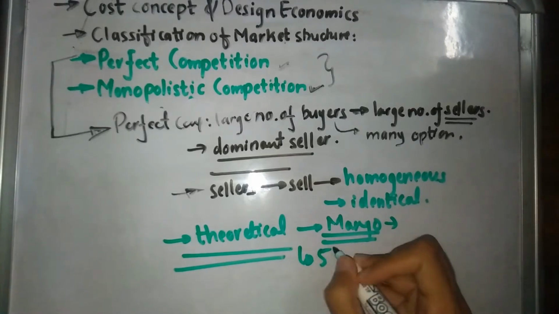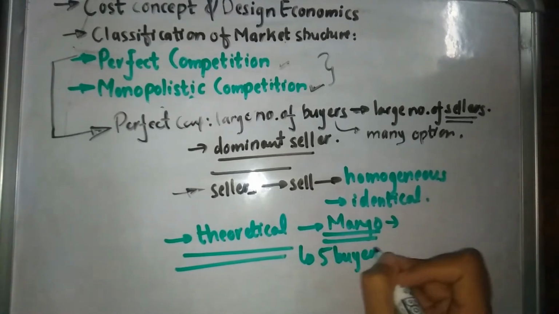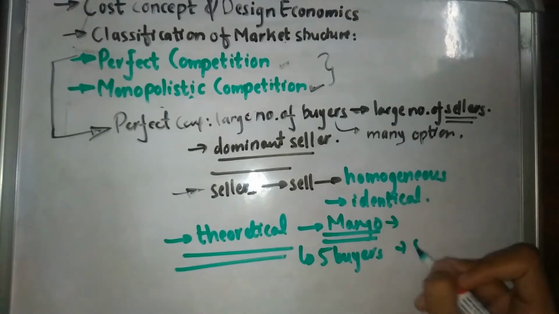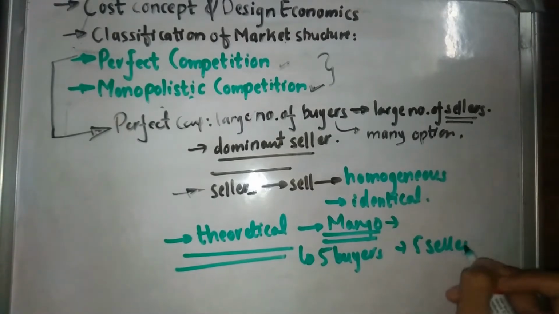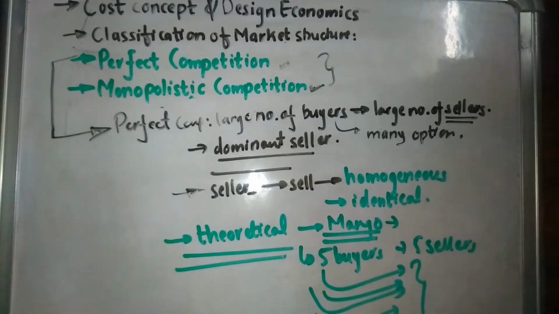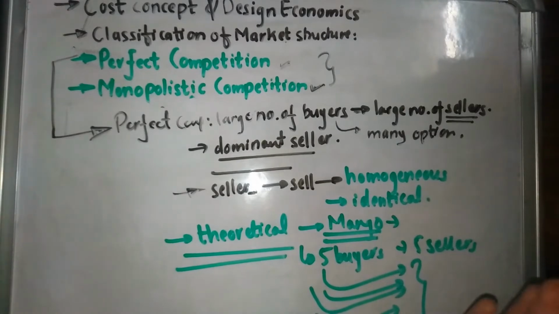Suppose there are five buyers. Let's say this is a large number of buyers, and there are also going to be five sellers. So for a large number of buyers, there are going to be a large number of sellers in perfect competition. These five buyers can buy from any of these five sellers, because there is no change in the product. The products are going to be exactly the same.